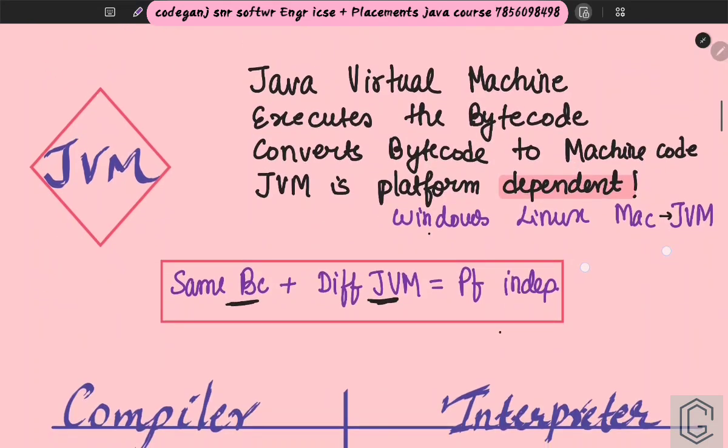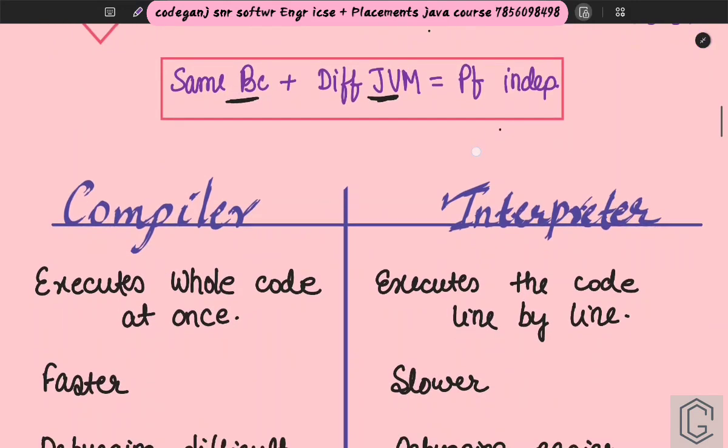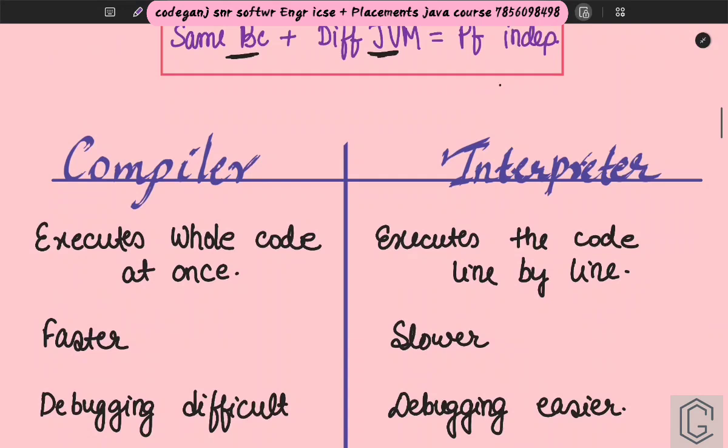Okay, cool. So once we understood this, we can now move to compiler and interpreter. For compiler and interpreter, compile, pile, it is pile, you know, a pile of wood. A pile of wood means there is a lot of wood and this wood is roped in with a bandage. So all the wood at once. So compiler. And interpreter means line by line.